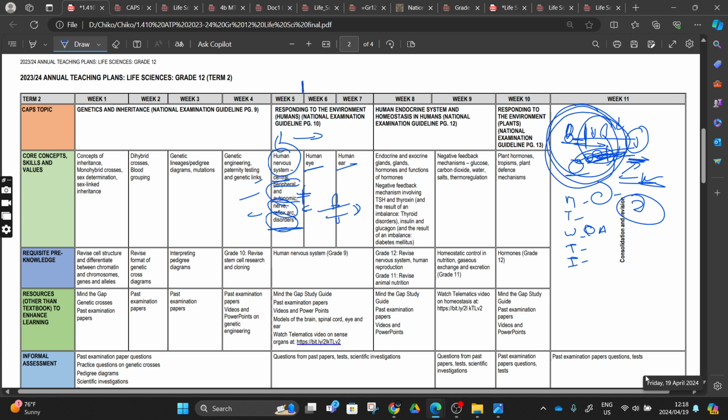From there we talked about the peripheral nervous system, which is made out of a receptor, the sensory neuron, the effector, and the motor neuron. We have the autonomic nervous system, where the impulse is going to be sent to an organ. This autonomic nervous system is divided into two parts, sympathetic and parasympathetic.